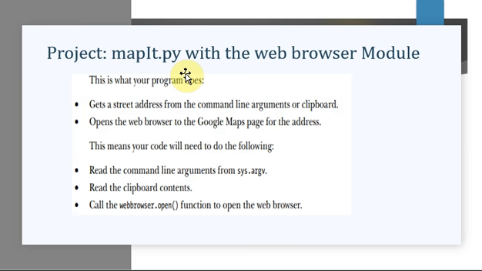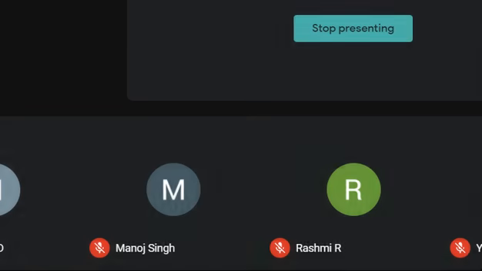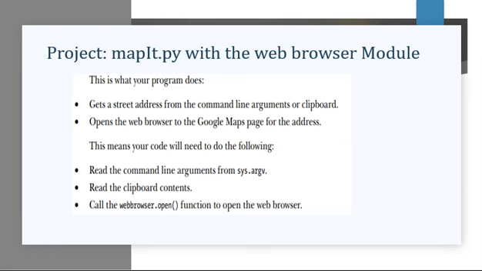Under this mapit.py, suppose you're going to some site, and in that site some address might be given, street number, all those things. If you want to check where that company is exactly located, you can copy that content from their website and paste it in Google Maps, and the location will be given to you. That is one way we can do it. But in this mapit.py, instead of doing all those things, let us have a script.